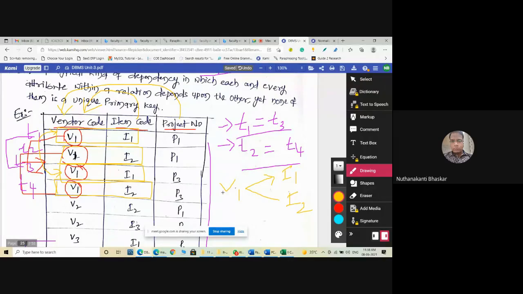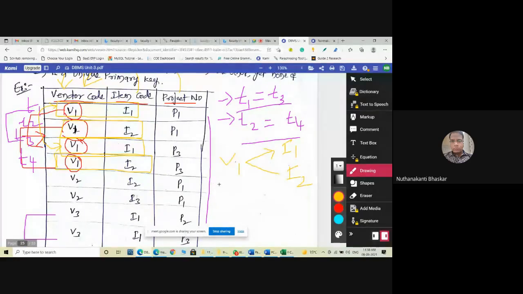Such a type of dependency is called multi-valued functional dependency.